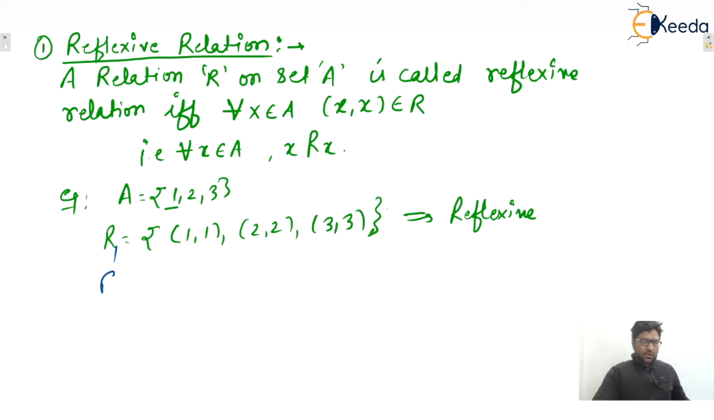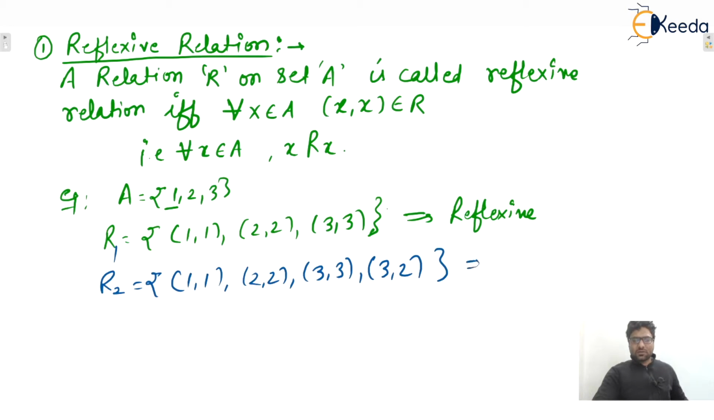So let us take one more relation also. Let's say 1 1, 2 2, then 3 3, and 3 2. Is this also a reflexive relation? Yes. Why? Because the definition says that for every x belongs to set A, x must be related with x. Here 1 is related with 1, 2 is related with 2, 3 is related with 3. These ordered pairs are also known as self loops.